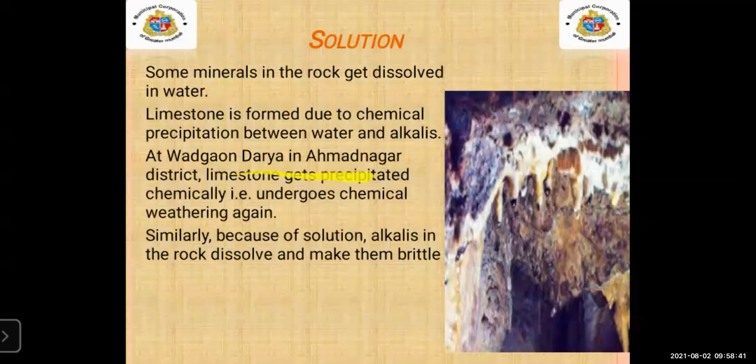At Vadgaon Darya in Ahmednagar district, limestones get precipitated chemically, that undergoes chemical weathering again. Similarly, because of solution, alkaline in the rock dissolves and makes them brittle.